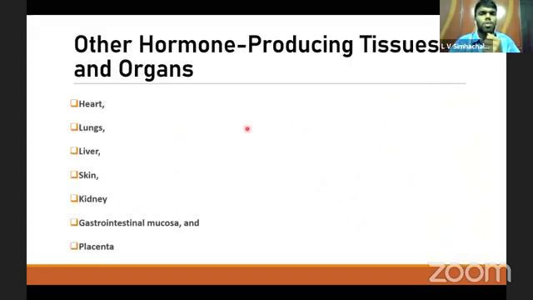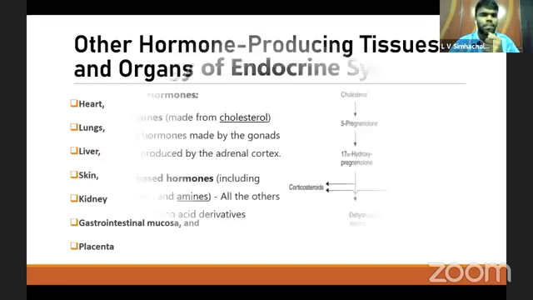The other hormone producing tissues or organs are the heart, lungs, liver, skin, kidney, gastrointestinal mucosa, and placenta.